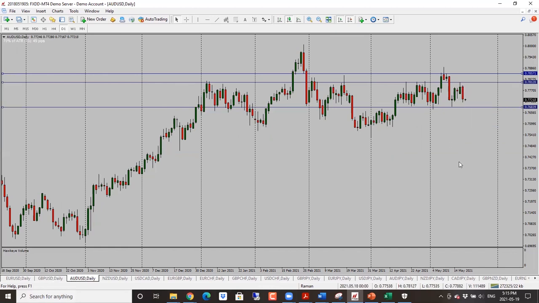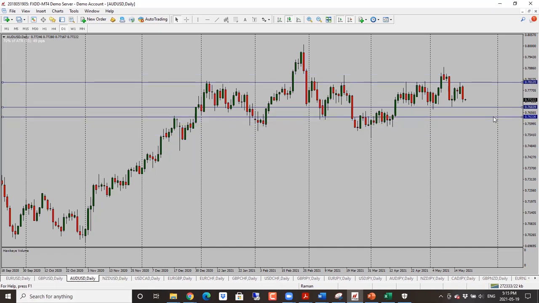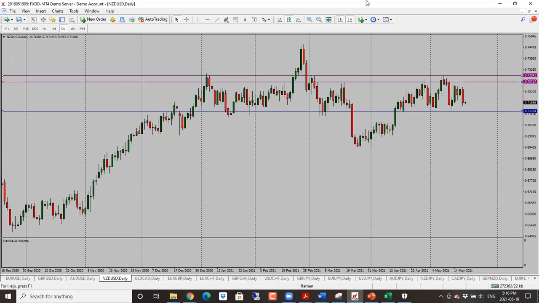Aussie dollar here, this one is also looking bearish. We have a bearish engulfing candle close, and the next target here is the bottom of this range, which is 0.7680. So bearish bias here, and only if it manages to get through the support level. This is an important support level. Price has failed at this level several times, so we could see a move back into the range. But if it does manage to get through, the next target is 0.7630. So bearish bias here, but the first target would be 0.7680.